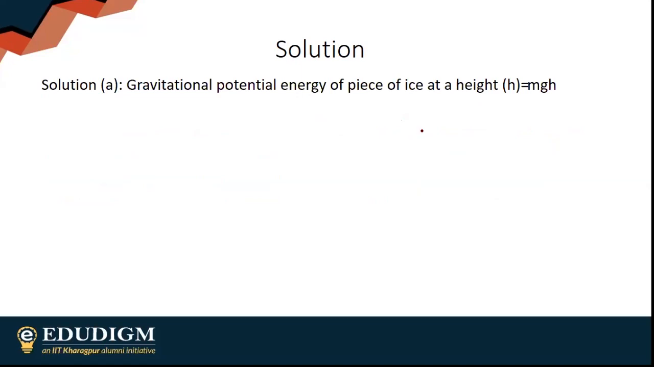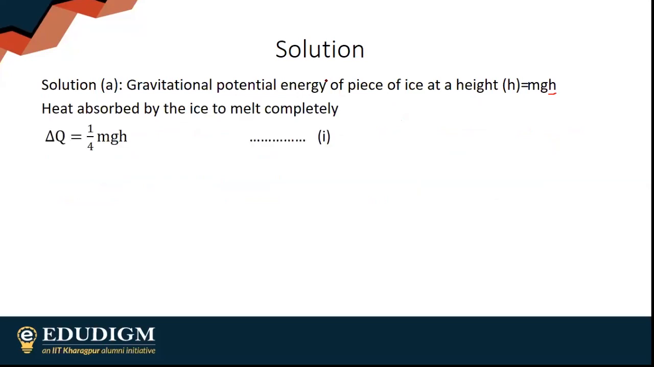Obviously, gravitational potential energy of the piece of ice is getting converted into heat. Gravitational potential energy at a height h is mgh. So obviously, this is the energy that is getting converted. Heat absorbed by the ice to completely melt is already given: only 1/4 of the energy is used up. So heat absorbed will be 1/4 mgh, and obviously heat absorbed by ice to melt completely is nothing but its latent heat, which is mL.